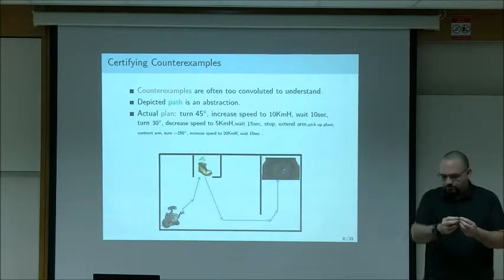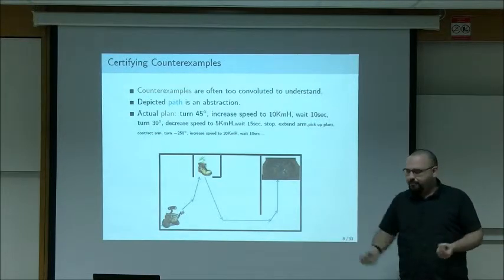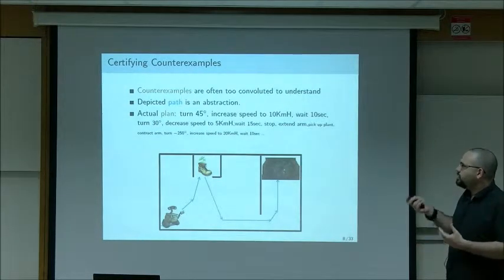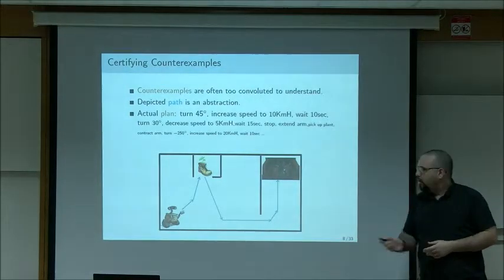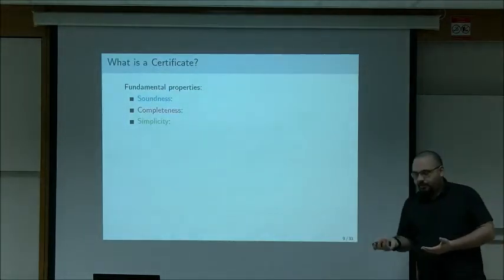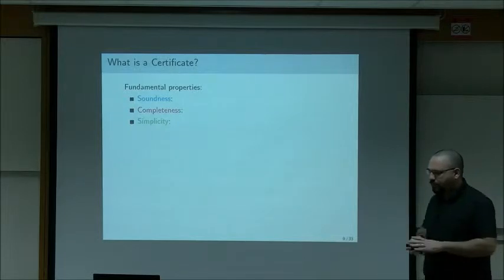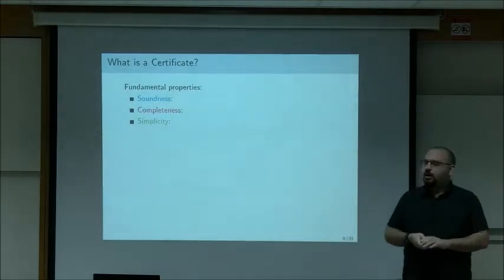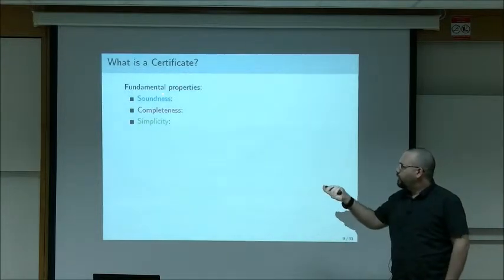What you want to see is the actual path on the graph that will take you from point A to point B. So we want to somehow explain these counterexamples as well as the yes answer of the model checker. And now the question is, how do we explain things? What is an explanation? What is a certificate for the correctness of something? So this is, of course, a very general philosophical question, which I will not attempt to answer. But we identify some fundamental properties of explanations that we want to reason about and consider.